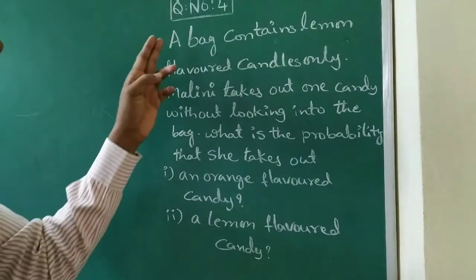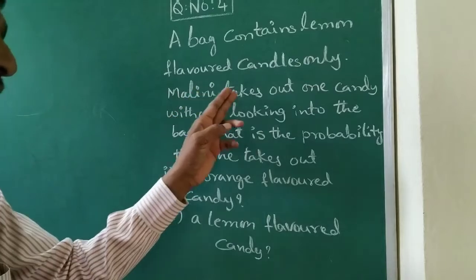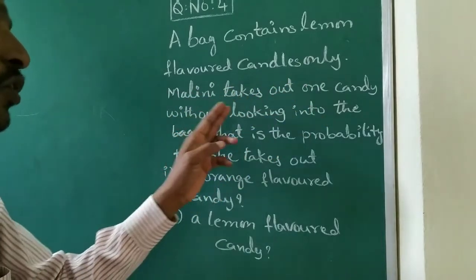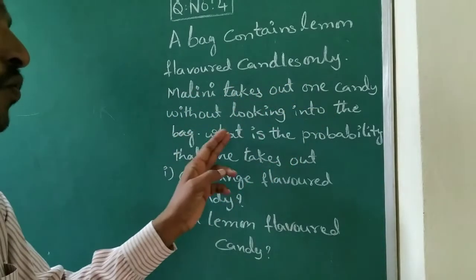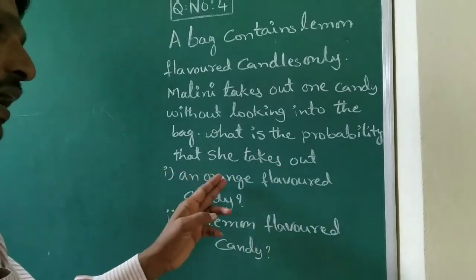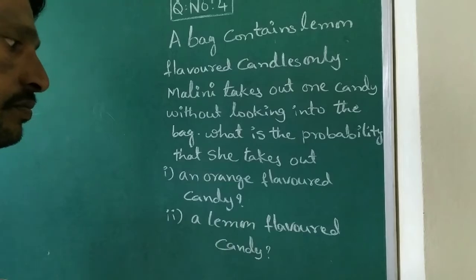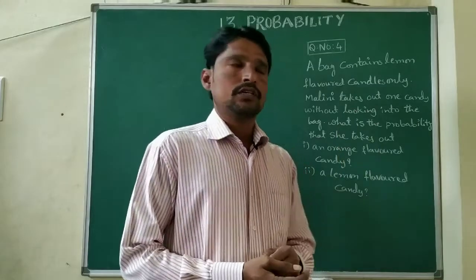Question number 4. A bag contains lemon flavored candies only. Malini takes out one candy without looking into the bag. What is the probability that she takes out: first one, an orange flavored candy; second one, a lemon flavored candy? Let us see the solution.